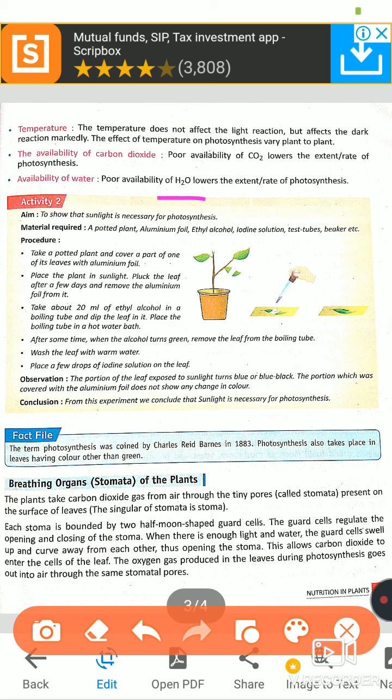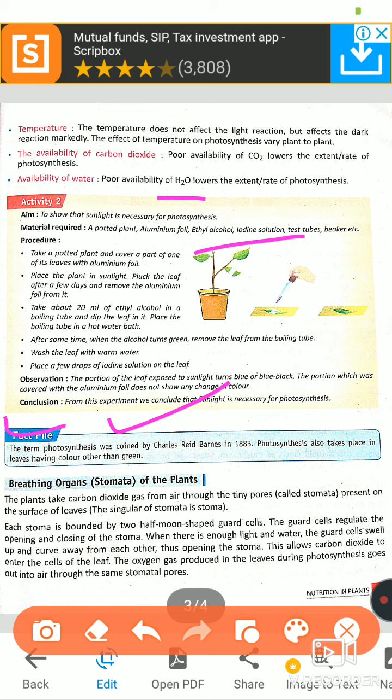To show that sunlight is necessary, this activity you can do at home if you want. But you can't do all of it at home, you have to do it in the lab. Bring a plant, and ethyl alcohol and iodine solution you have to get from the lab. And this is the important thing, the fact file.